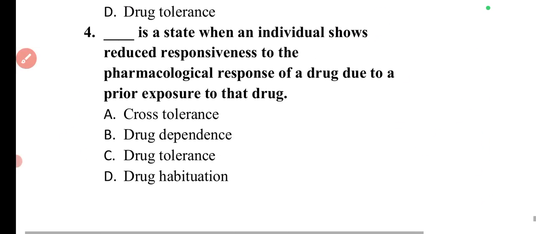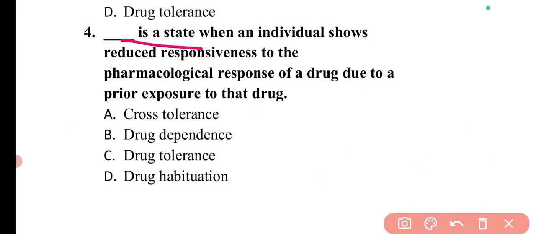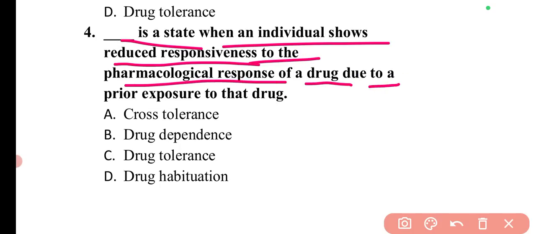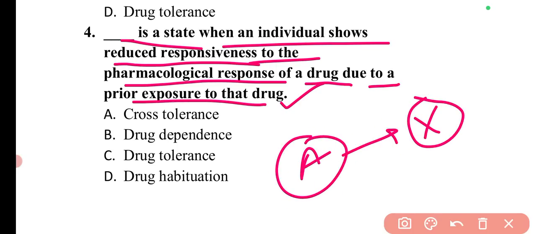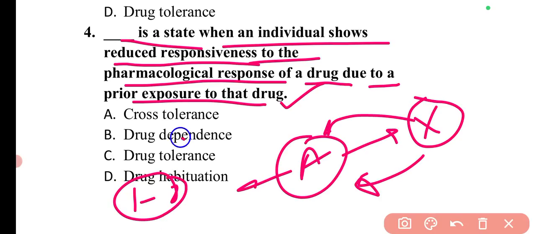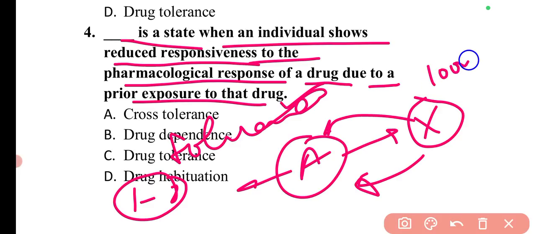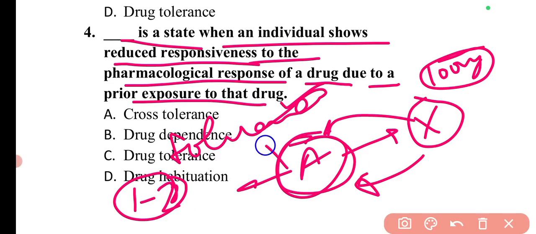Next we can move to another question: dash is a state when an individual shows reduced responsiveness to the pharmacological responses of a drug due to prior exposure of a drug. Like a patient A is taking a drug X, repeatedly using that drug. After 1 or 2 months, he will develop tolerance to that particular drug. Now he is taking drug X in a 100 mg dose. By continuously using this 100 mg dose, after 1 or 2 months, person A develops some tolerance to this particular drug at this particular dose.